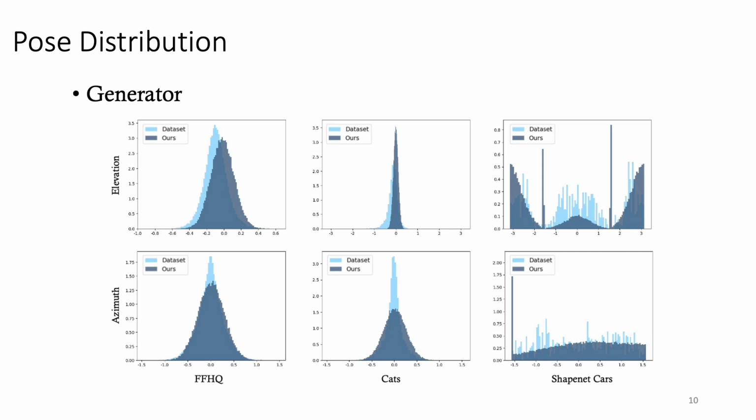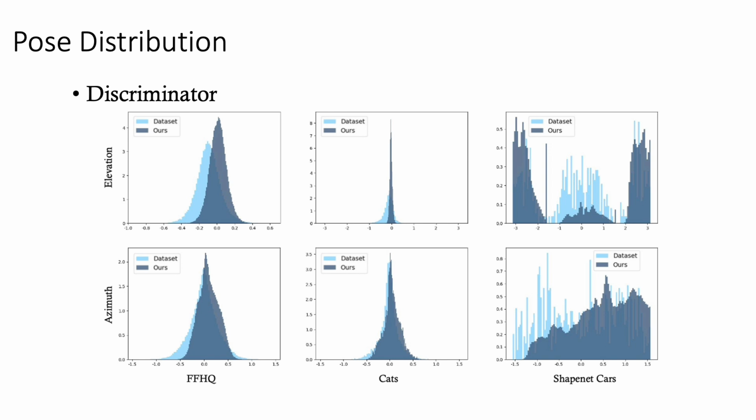Since our generator can infer pose from the latent space, we visualize the distribution it learns. The light blue denotes the pose distribution of the dataset, and dark blue represents the pose distribution of the generator. Our method well captures the pose distribution of the dataset. Note that there is a slight shift of elevation distribution on the FFHQ dataset. The reason is that the model can automatically learn a canonical space for best performance during training, which may be different from the predefined one.